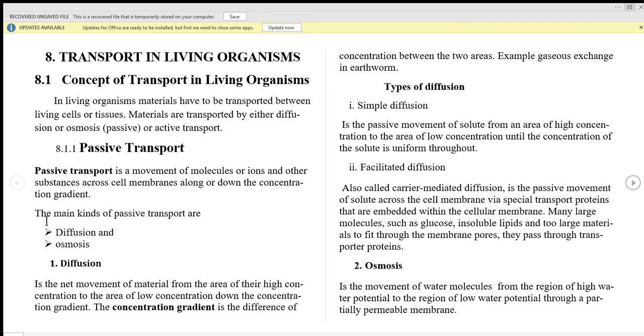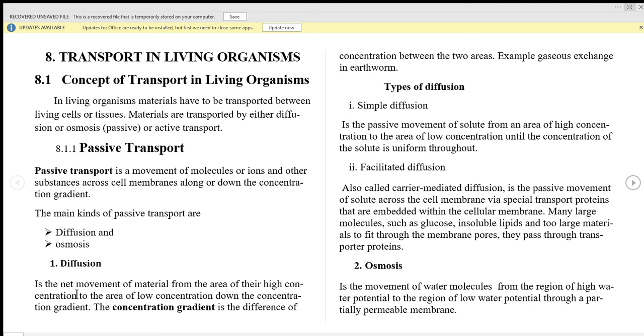Okay, let's take a look at the type of passive transport. We have two main kind of passive transport, which are diffusion and osmosis. Let's take a look at the diffusion. Diffusion is a net movement of material from the area of the high concentration to the area of low concentration down their concentration gradient.